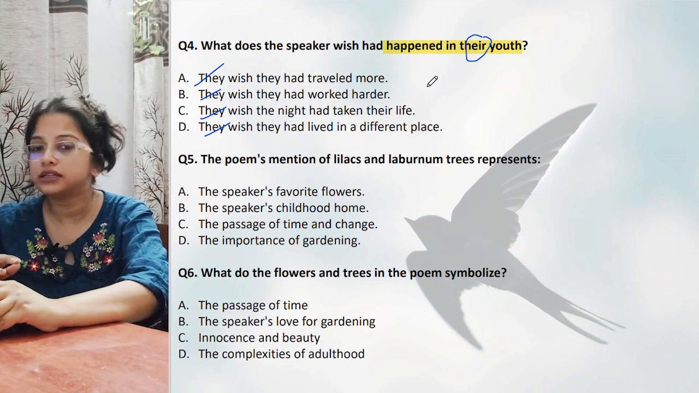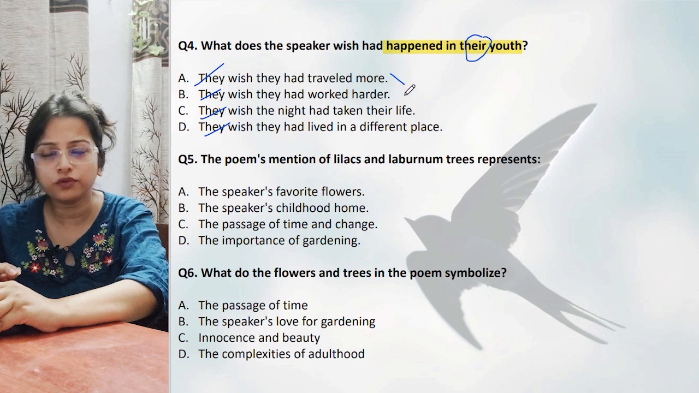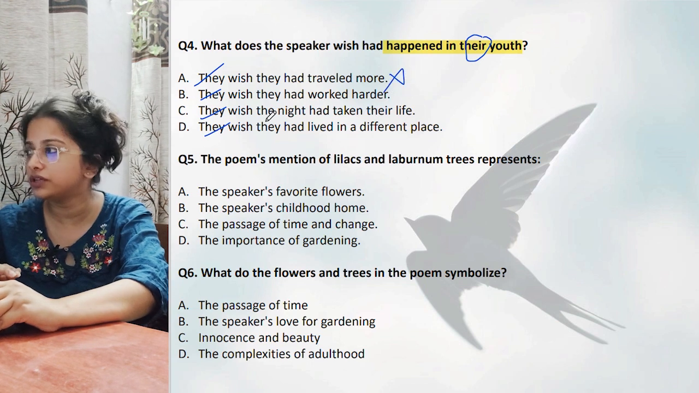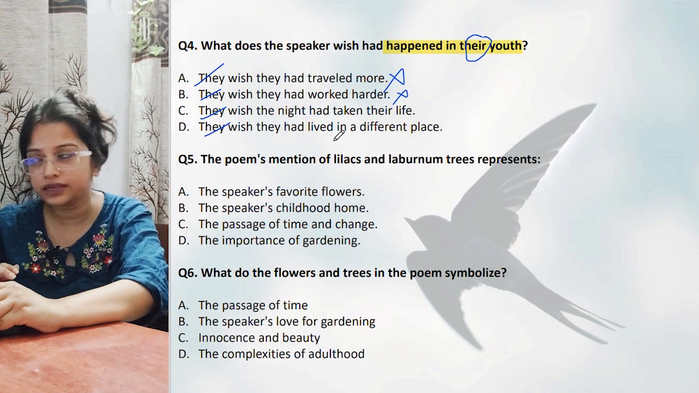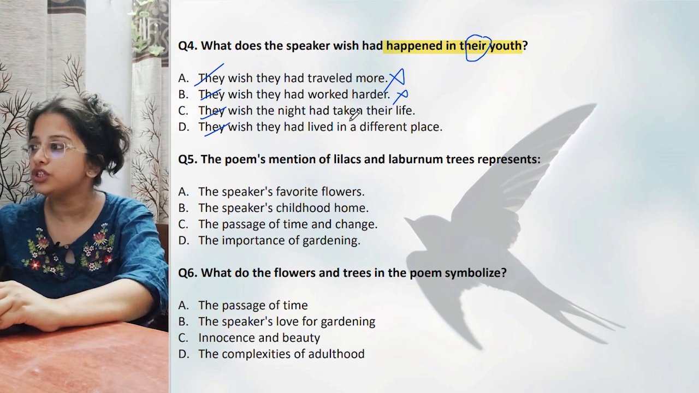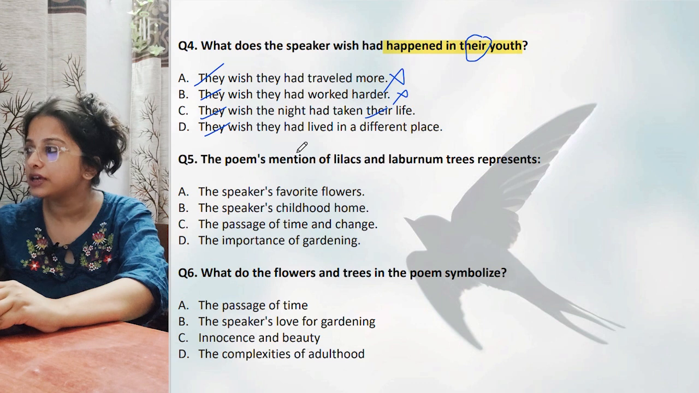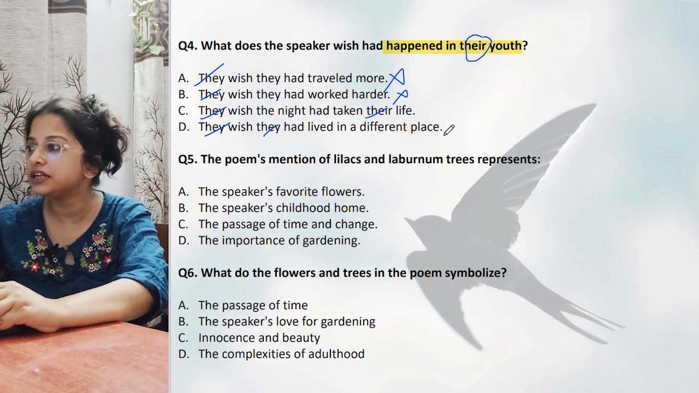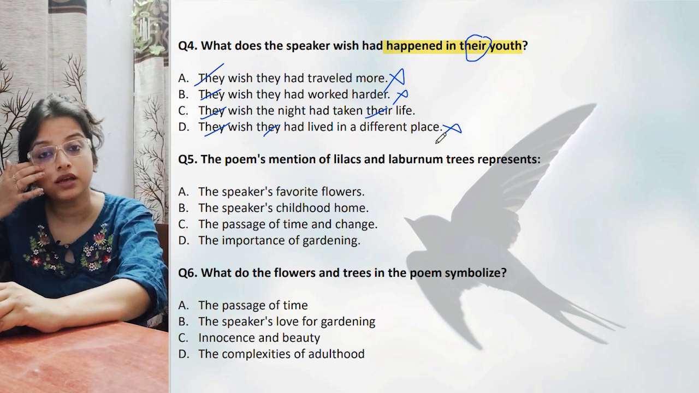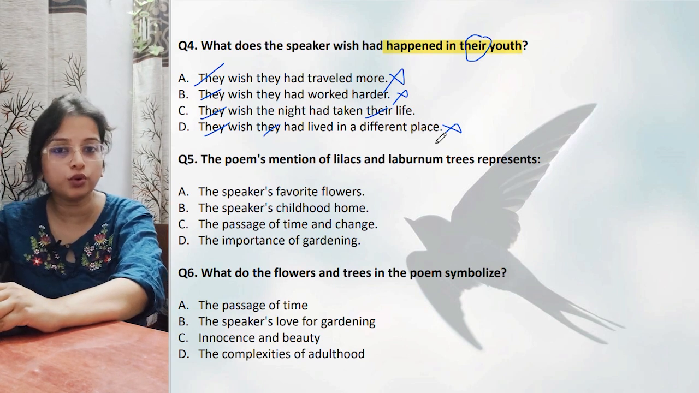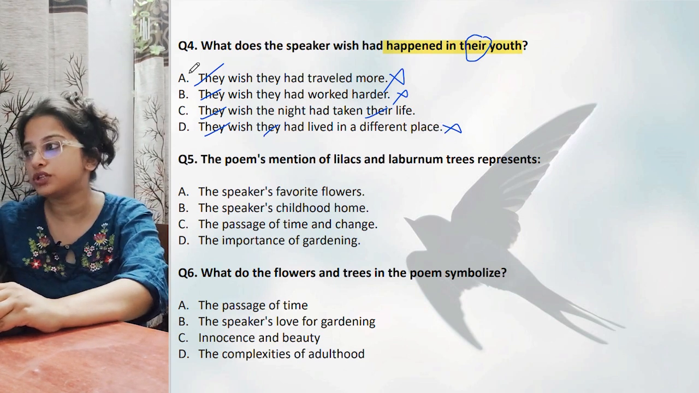He wished he had travelled more. Of course, no such travelling scene is given over here. Wished they had worked harder. No such thing is given over there. Wished the night had taken his life. Wished he had lived in a different place. Of course not, he loves that place, right? He still remembers that first home where he lived, the childhood home where the sun peeps. So the third option is also incorrect.